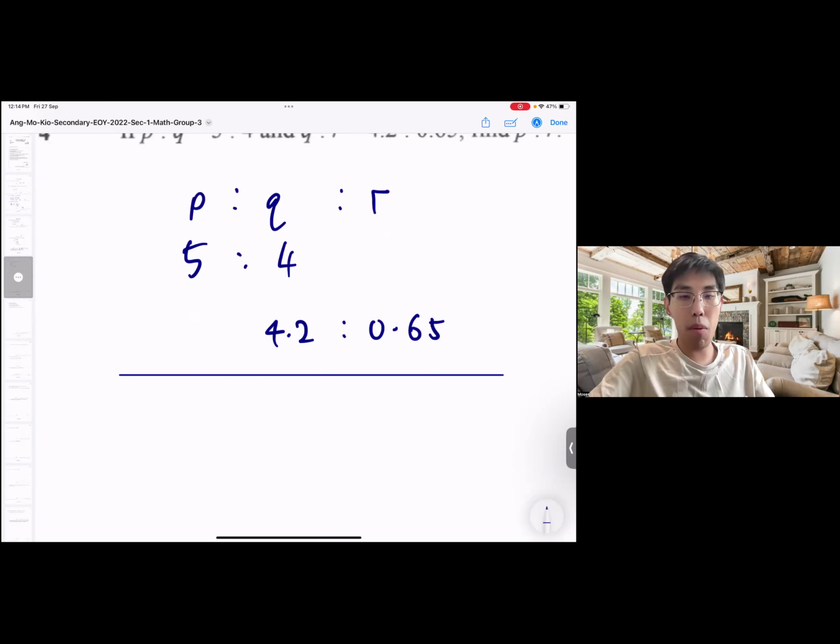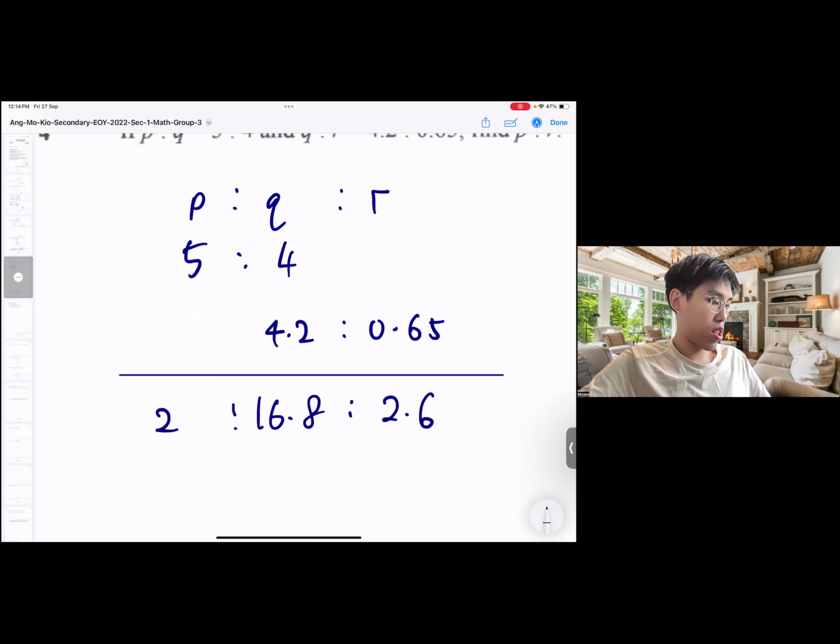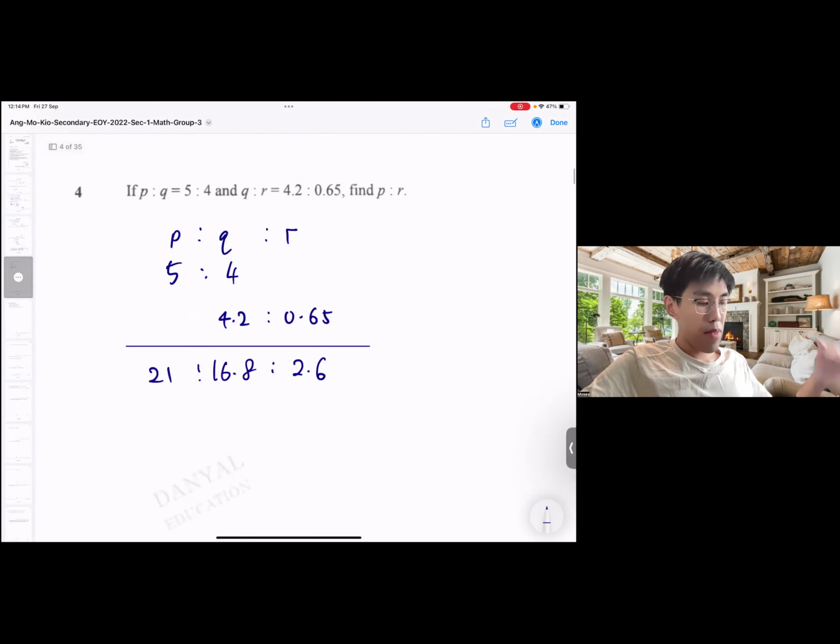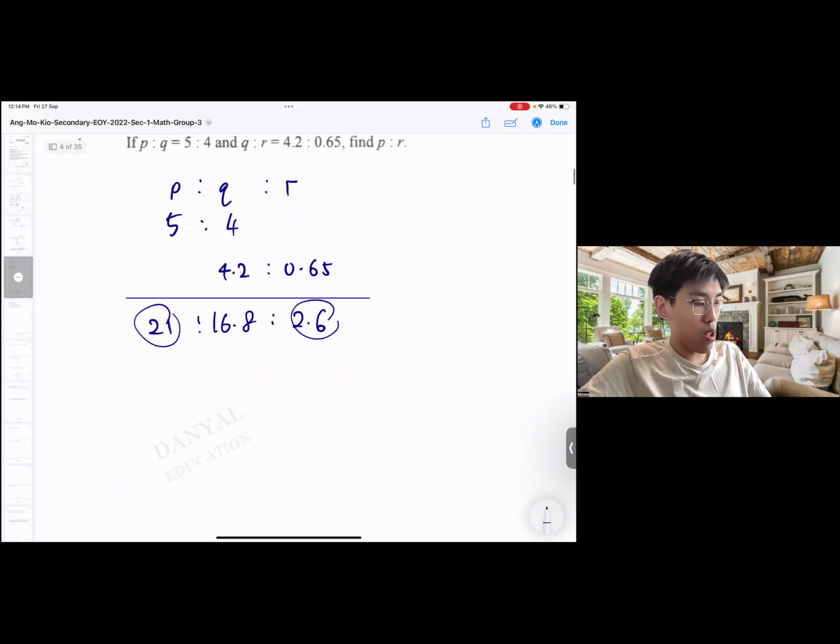So 4 times 4.2, I get 16.8. Then 0.65 times 4, I get 2.6. 5 times 4.2, 21. At this point, to find P to R, I want to link these two. That means P to R is 21 to 2.6.